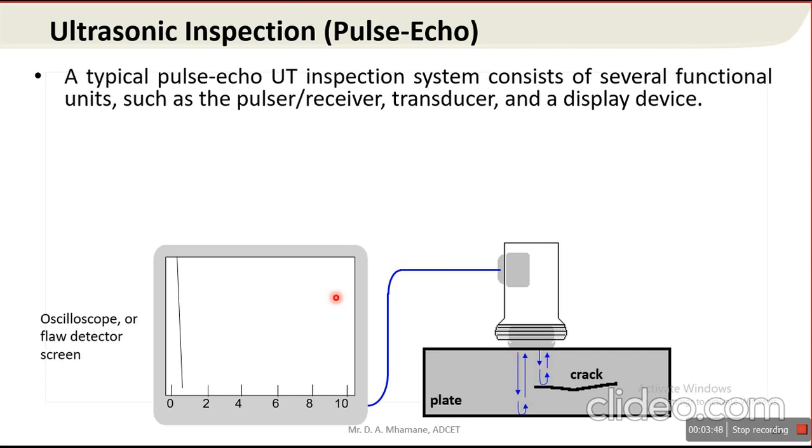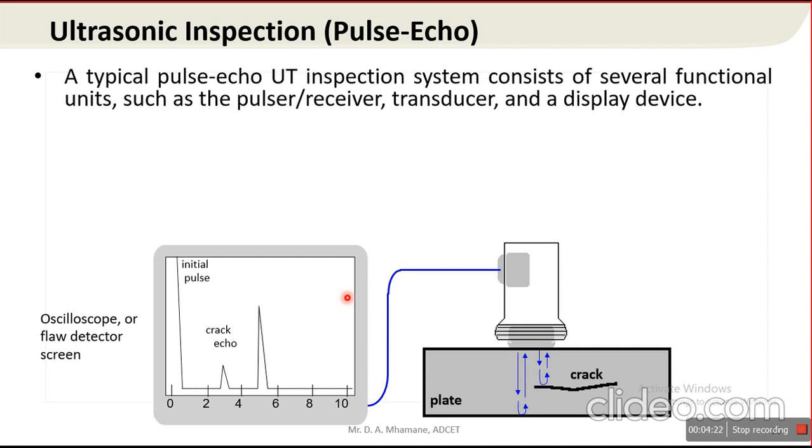Indications have two types: relevant indications and irrelevant indications. A relevant indication is related to a defect. Irrelevant indications are related to the edge, back wall and existing extensions of the component. So these are the two responses recorded on the machine screen.